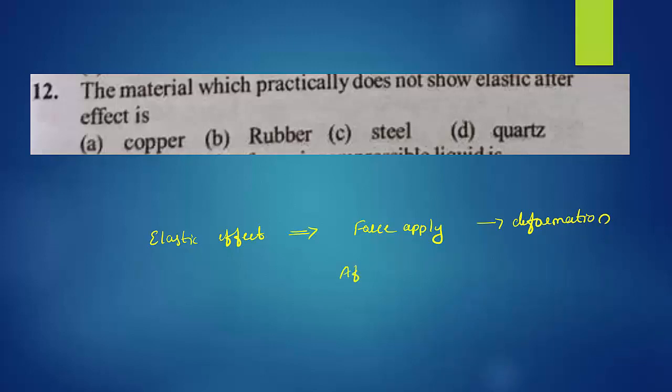But after removal of force, it should regain its size and shape. This is generally called the elastic effect. Here copper, rubber and steel can regain their original size and shape. But quartz does not regain its original size and shape. So option D is the right answer.